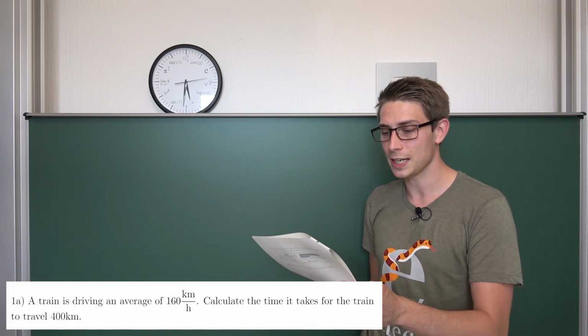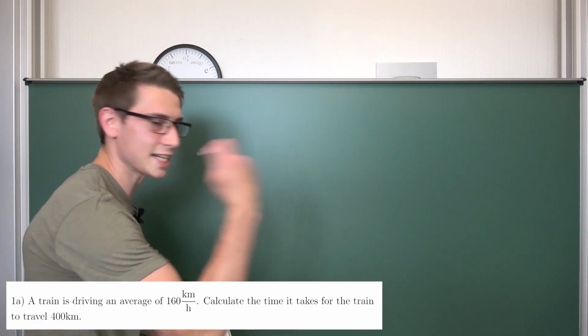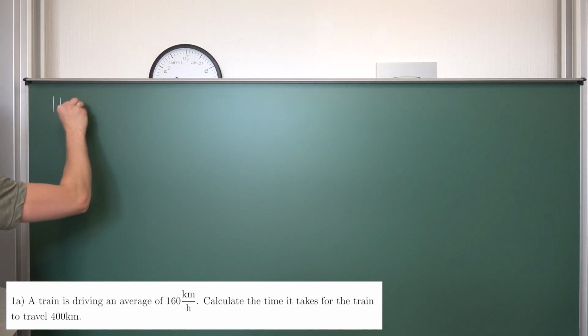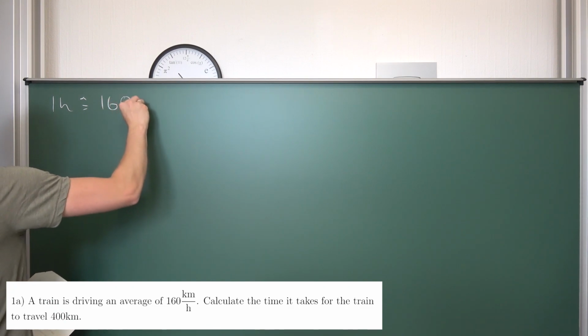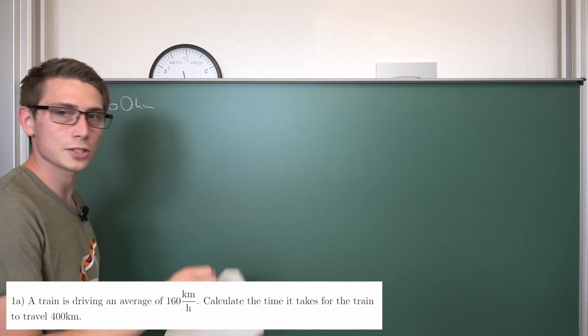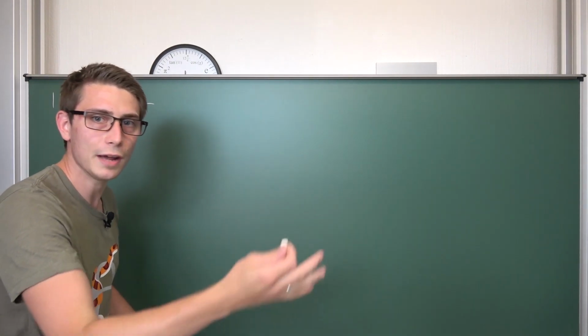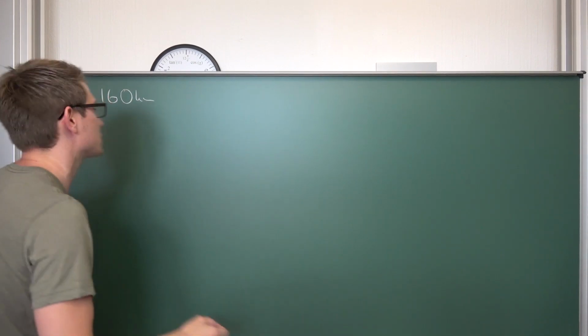A train is driving an average of 160 kilometers per hour, meaning we are going to make use of the Dreisatz, namely that 1 hour corresponds to 160 kilometers driven by train, and calculate the time it takes for the train to travel 400 kilometers on average, meaning we are going to deal with a linear function here. This is why this scheme is going to work out.